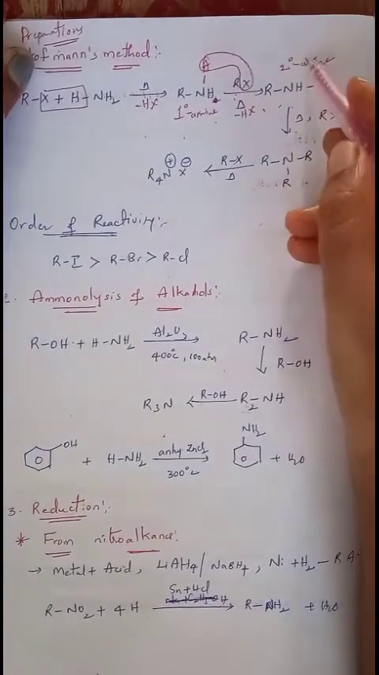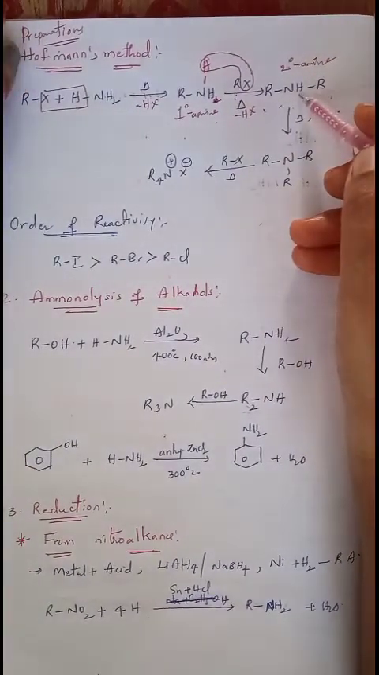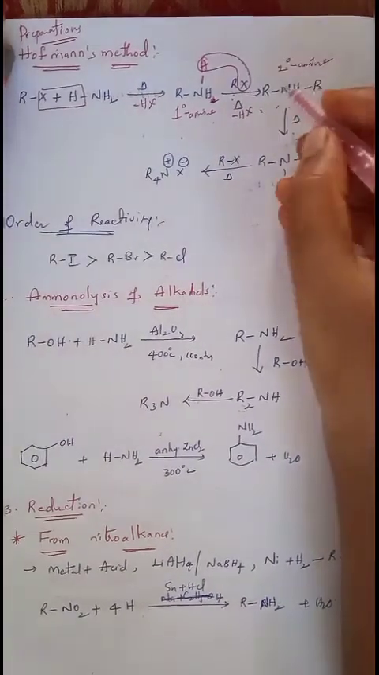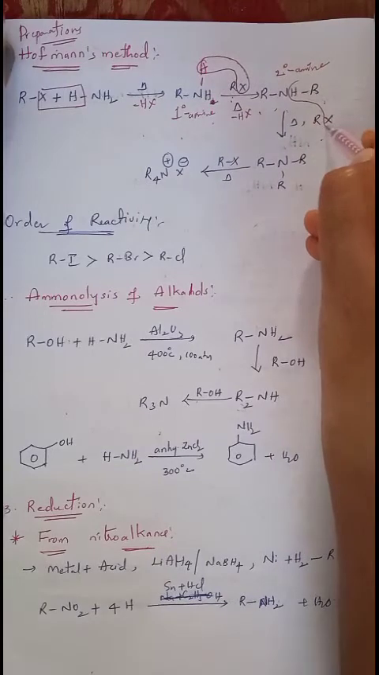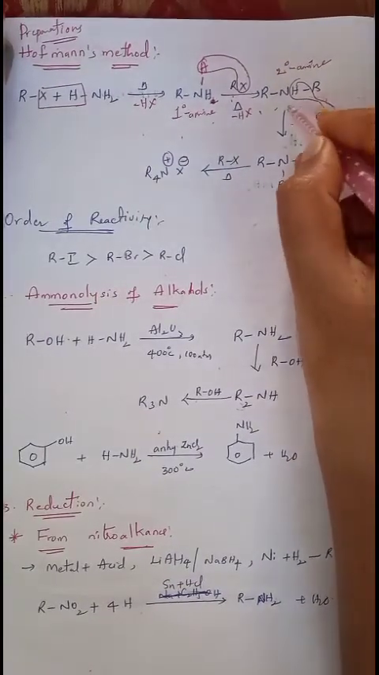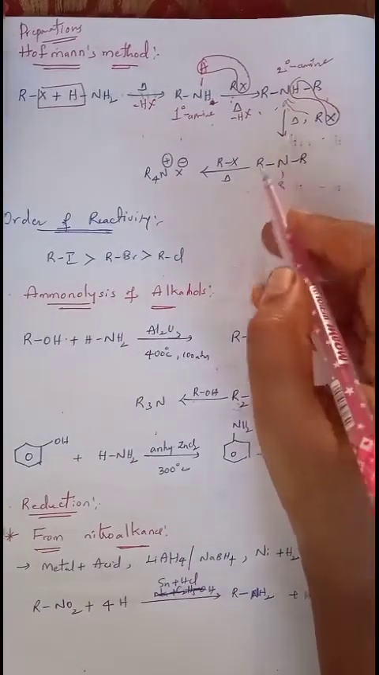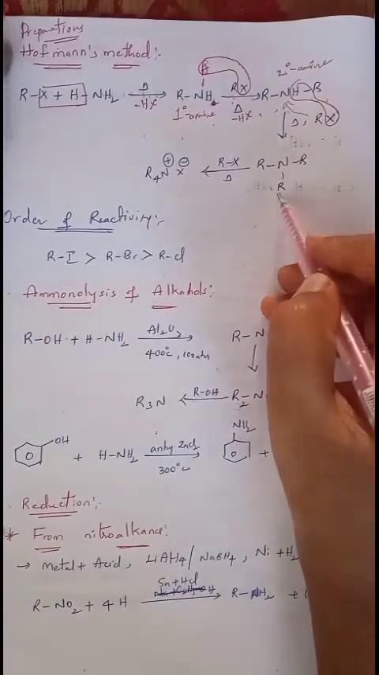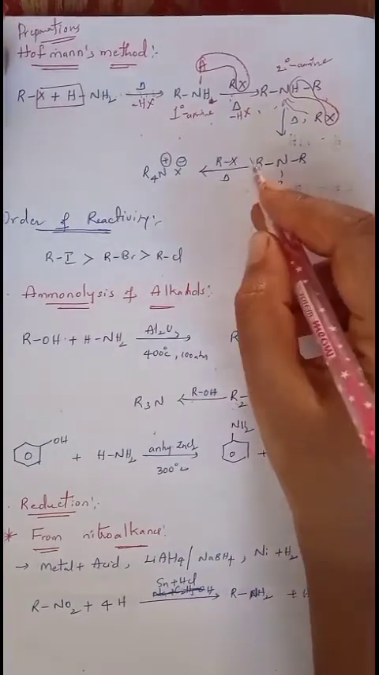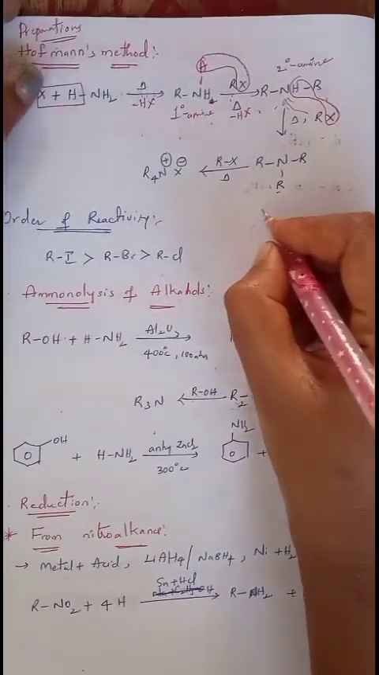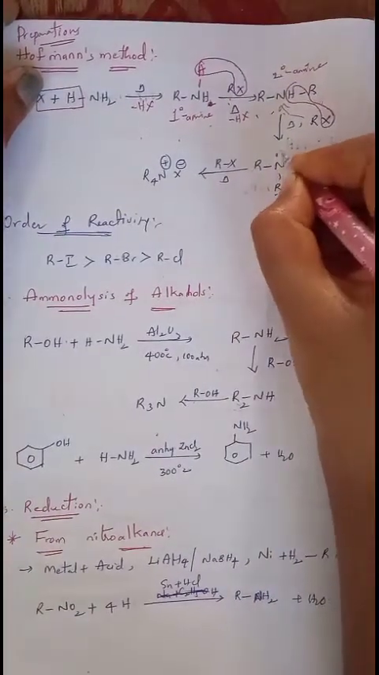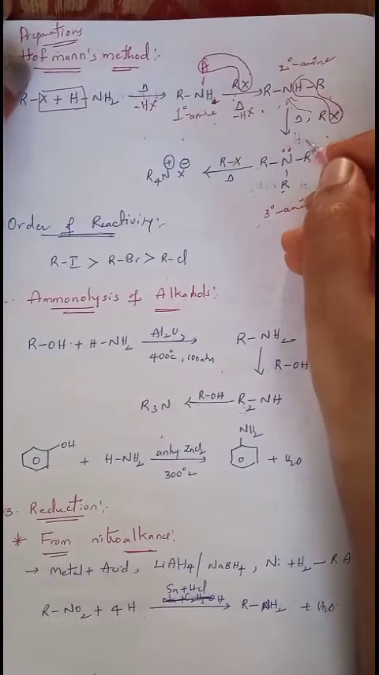Now the secondary amine still has hydrogen on the nitrogen. Again it undergoes reaction with one more mole of alkyl halide. Again it loses HX, and the R group is directly attached to the nitrogen. Then we will get R, N, R, R. We can also call it R3N. If 3 alkyl groups are present on nitrogen, then that is called a tertiary amine. Now nitrogen is containing a lone pair of electrons.